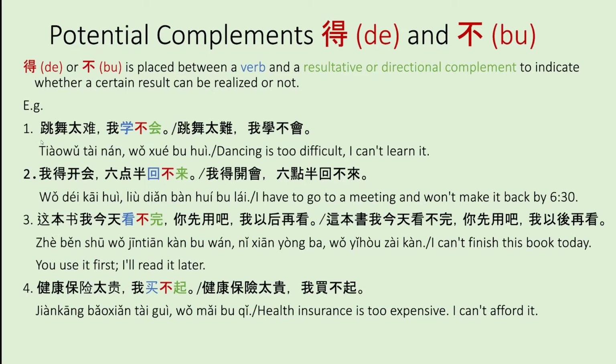In example 1, you can say 跳舞太难，我学不会. So here you can see that the result is in green and the verb is in blue, and then you have the grammar point. So 学不会, I can't learn it. The second example, 我得开会，6点半回不来. I have to go to a meeting and won't make it back by 6:30. 回不来 would be I won't make it back.